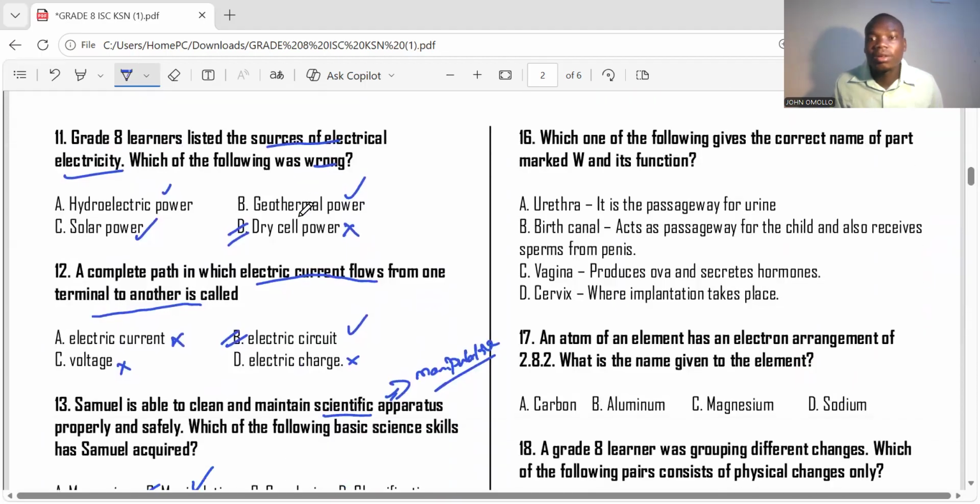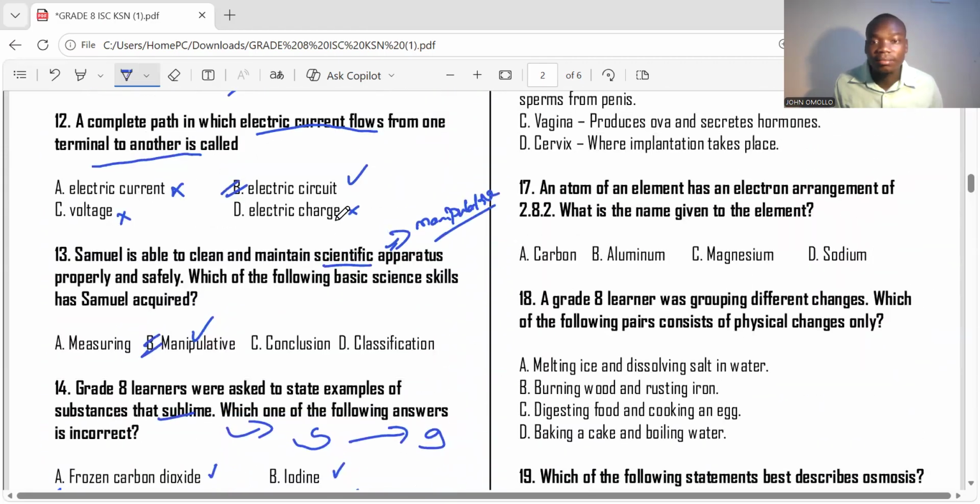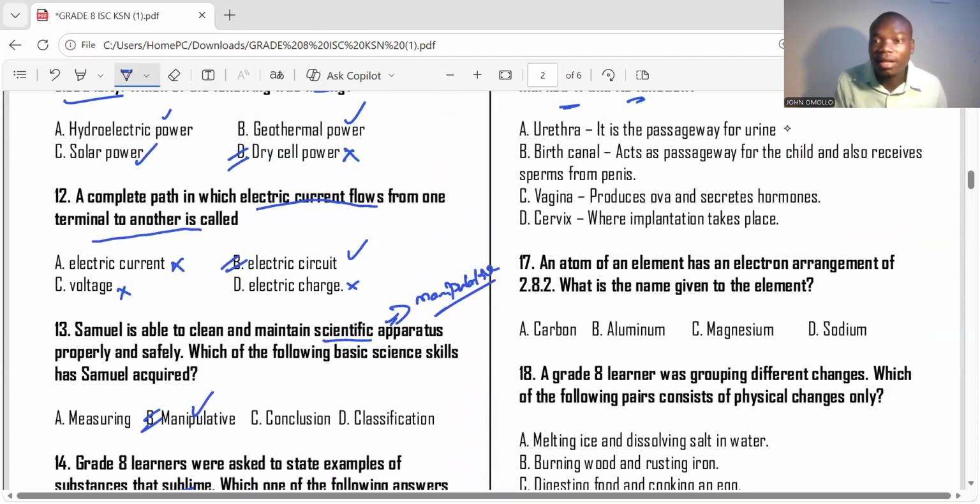Number 16, which one of the following gives the correct name of the part marked W and its function? The part marked W, we said it is vagina or birth canal. So anything that is not birth canal or vagina is an X. Yes. So what is the role of birth canal? Passageway for the child, and also receives sperms from penis. True. So the right answer is choice C.